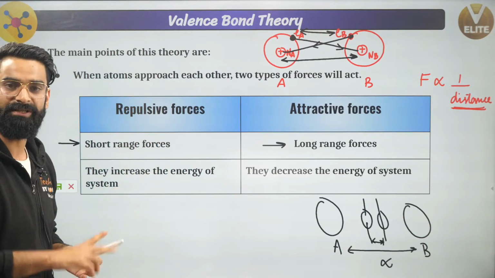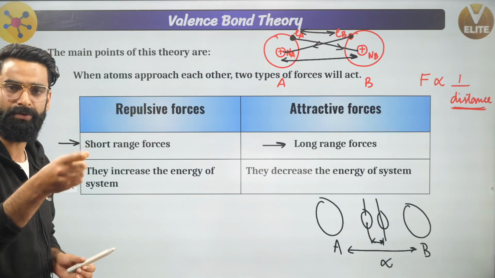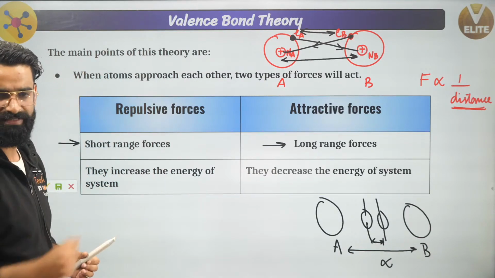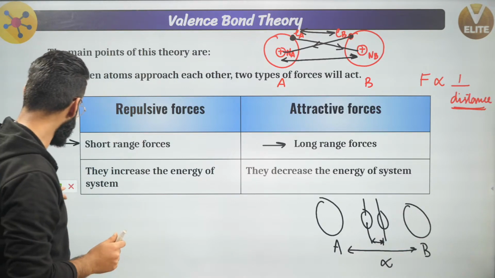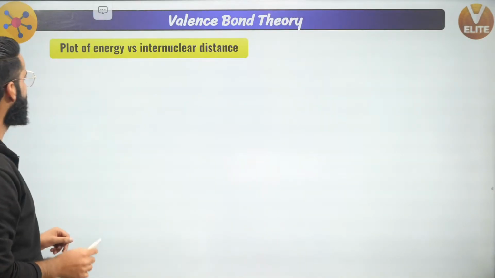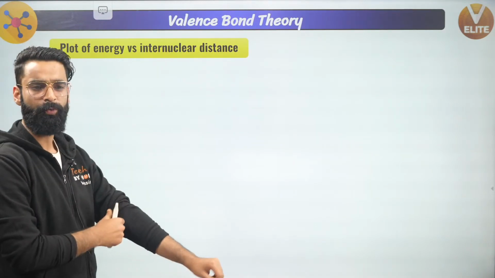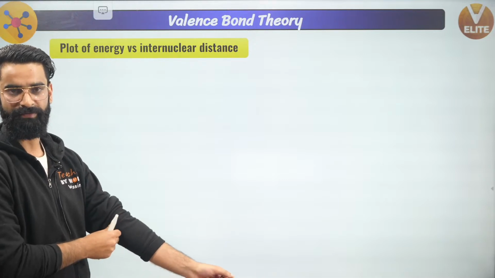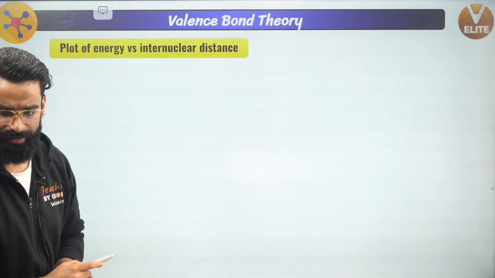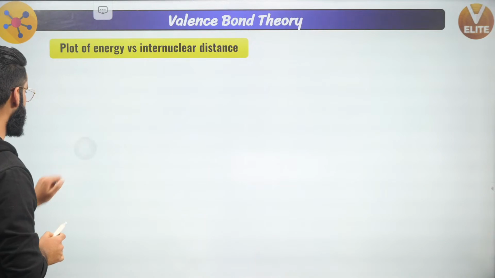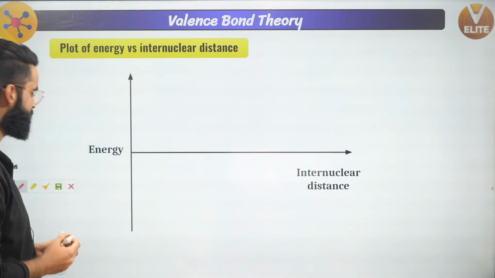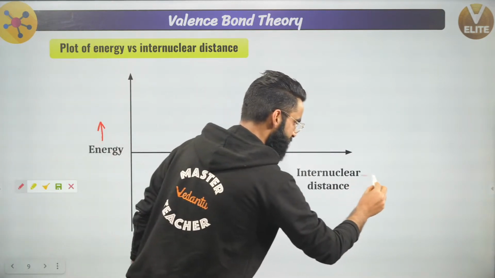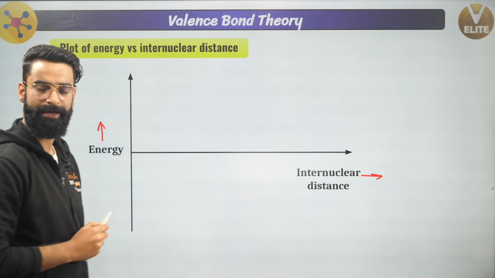So when the atoms approach each other, two types of force exist, attractive and repulsive. Due to attractive forces, the energy of the system decreases, and due to repulsive forces, the energy of the system increases. Now people, there is one important curve between the energy and internuclear distance. What is that curve all about? Understand properly what it's going to be. See, guys, along the y-axis, I'm plotting energy. Along the x-axis, I'm plotting internuclear distance.